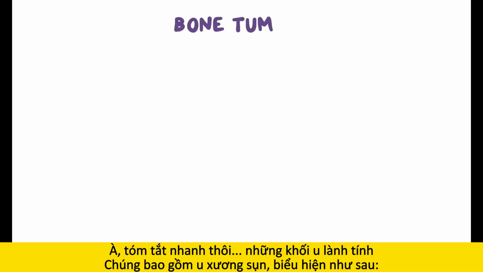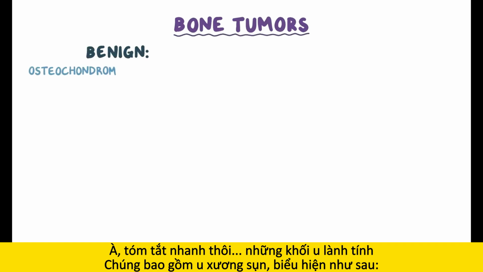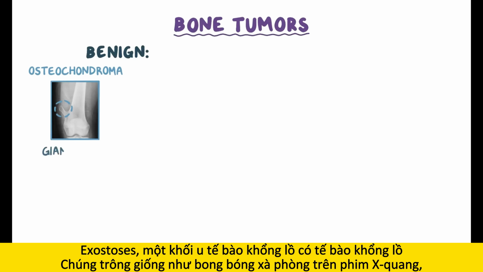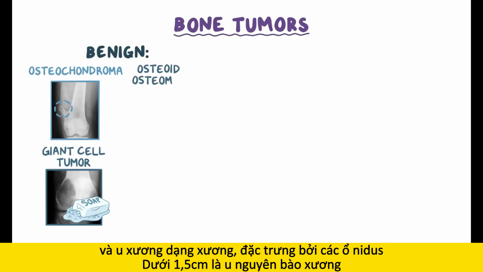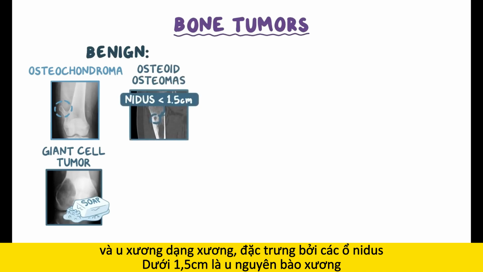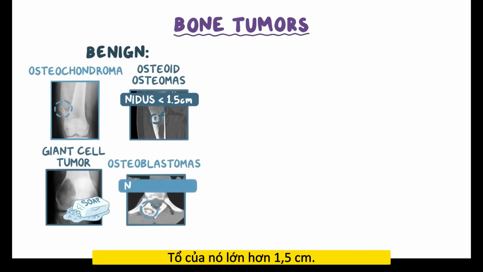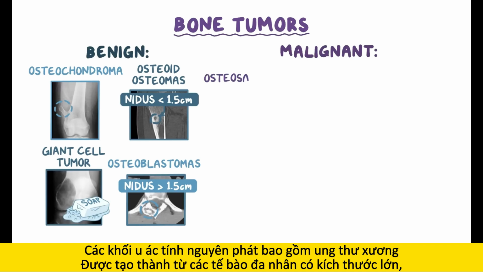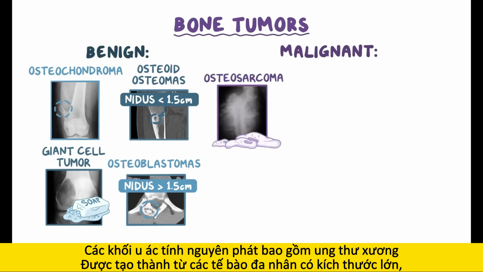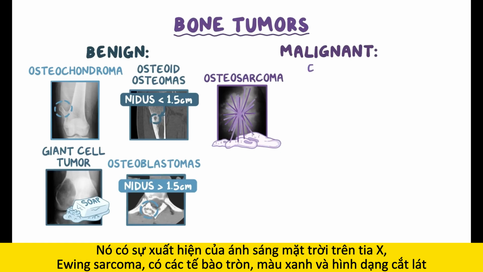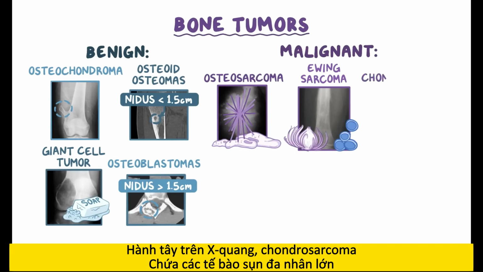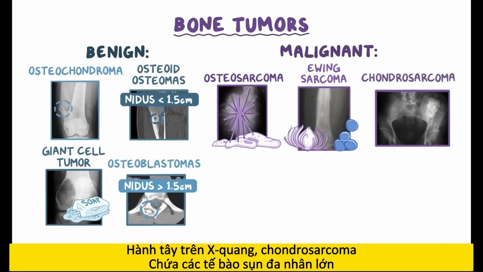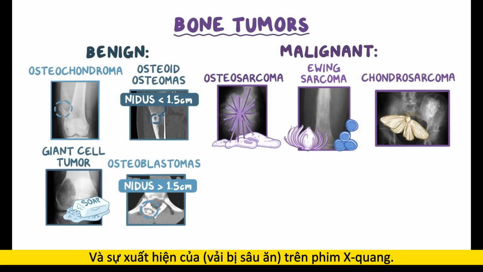Alright, as a quick recap. Benign tumors include osteochondroma, which presents with exostosis, giant cell tumor, which has giant cells and looks like soap bubbles on X-ray, osteoid osteoma, characterized by a nidus less than 1.5 centimeters, and osteoblastoma, whose nidus is greater than 1.5 centimeters. The primary malignant tumors include osteosarcoma that are made of large pleomorphic cells and have a sunburst appearance on X-ray, Ewing sarcoma that has round blue cells and a sliced onion appearance on X-ray, and chondrosarcoma, which has large multinucleated chondrocytes and a moth-eaten appearance on X-ray.